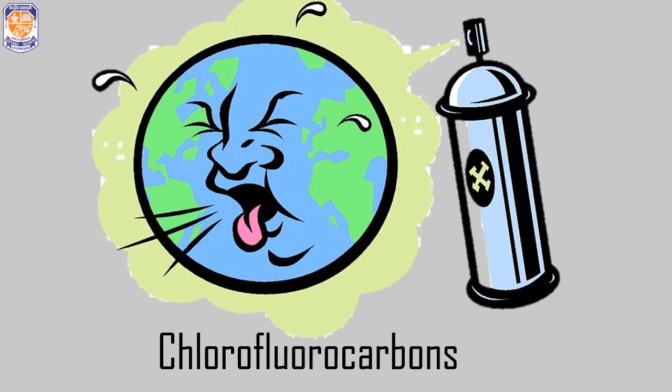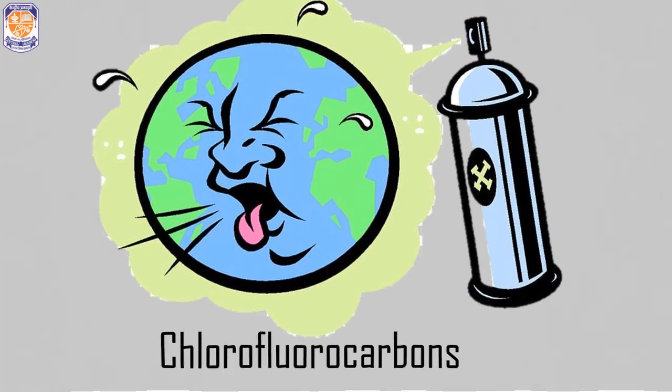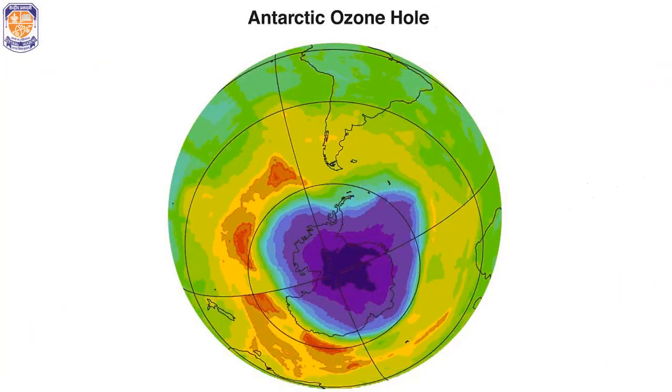The ozone layer has been destroyed by up to 65% in some parts of the Earth. There is a formation of a huge ozone hole above the Antarctica region of the Earth. Now this ozone hole is not technically a hole, but actually a region of thin ozone layer.